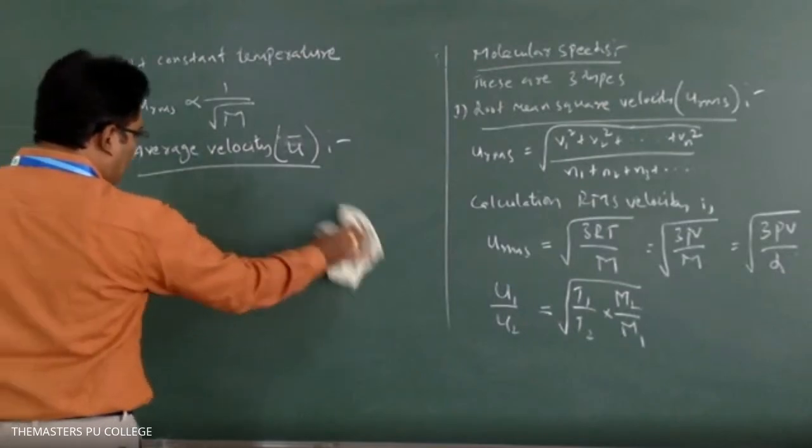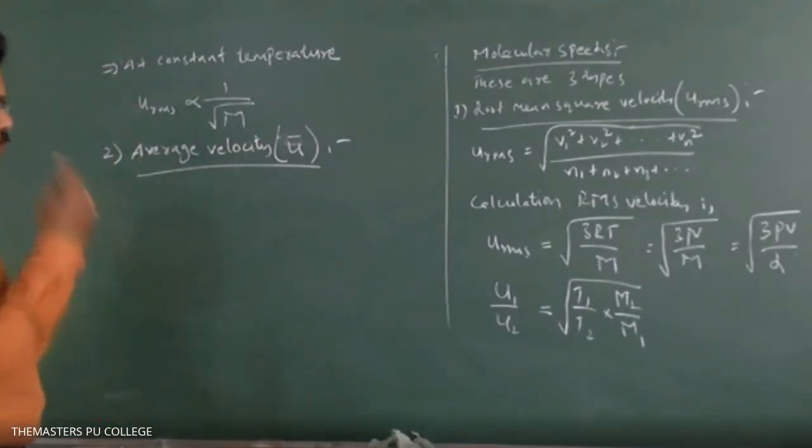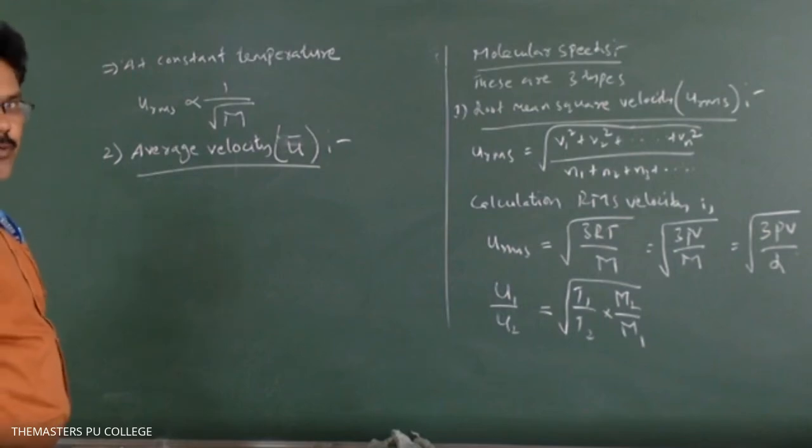The definition: the arithmetic mean of velocities of gas molecules is known as average velocity.